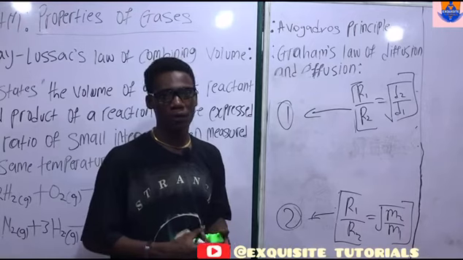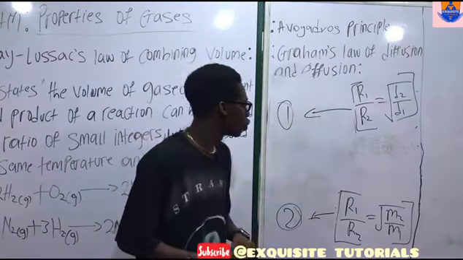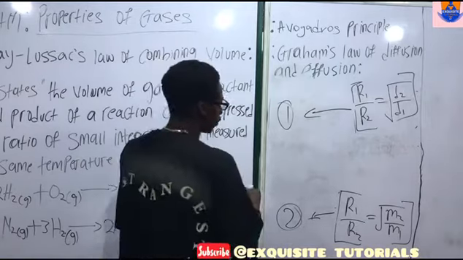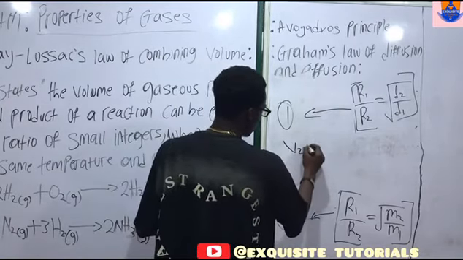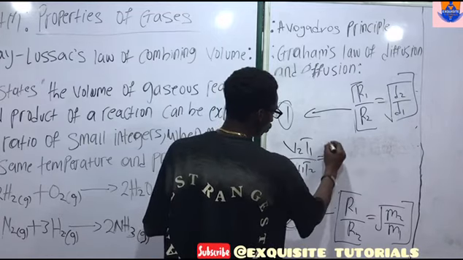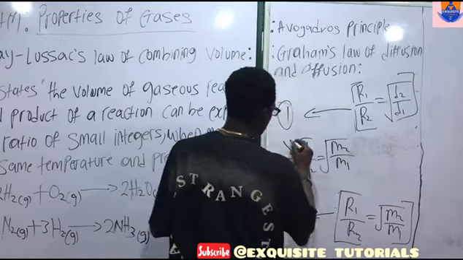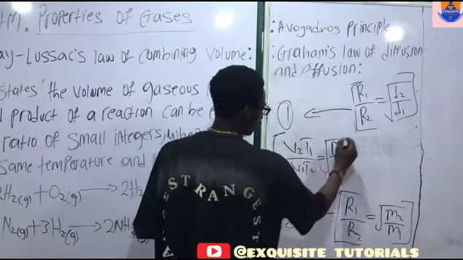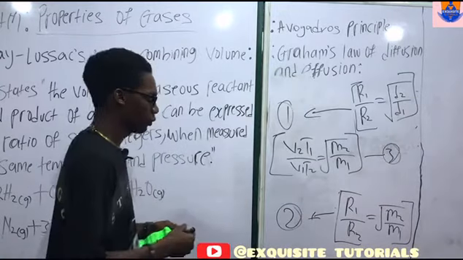So there are some formulas that we don't know yet, which is V2C1 over V1C2 is equal to root M2 over M1. Now this is another equation under Graham's law of diffusion.